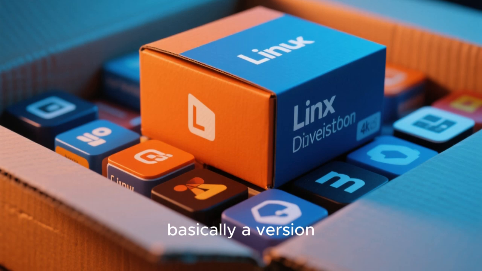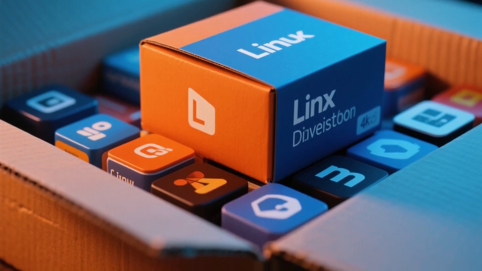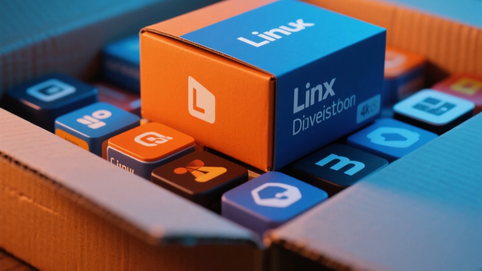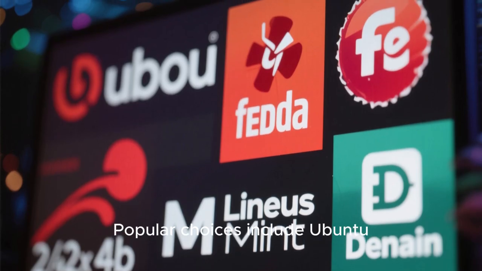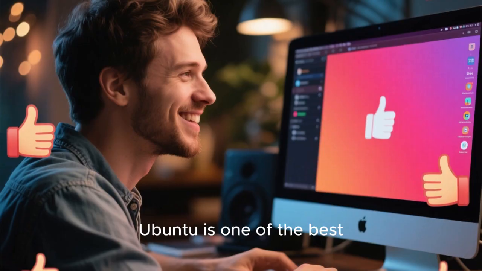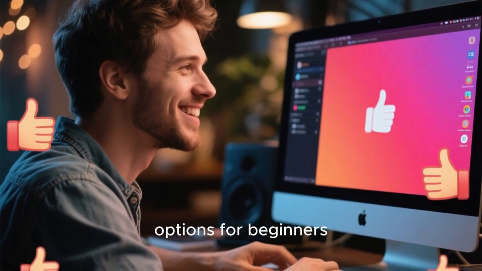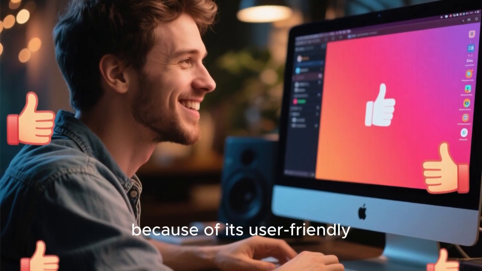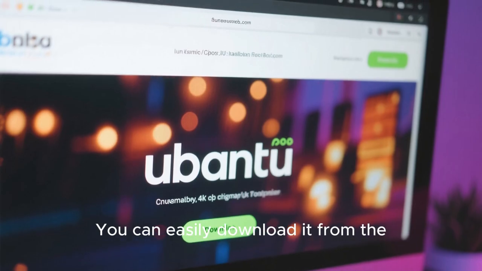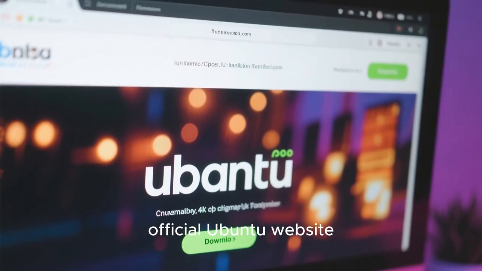Before you begin installing Linux, you need to decide which Linux distribution you want to use. A distribution, or distro, is basically a version of Linux that comes packaged with specific software and features. Popular choices include Ubuntu, Fedora, Linux Mint, and Debian. Ubuntu is one of the best options for beginners because of its user-friendly design and strong online community. You can easily download it from the official Ubuntu website.